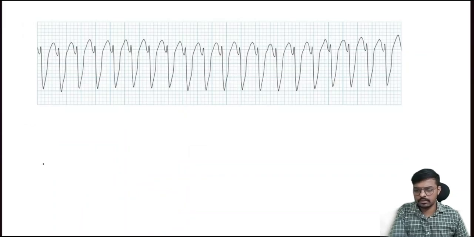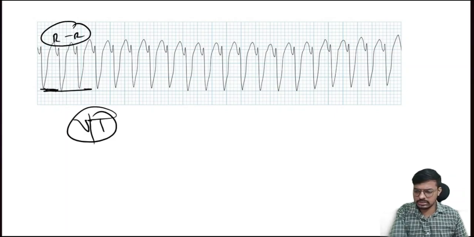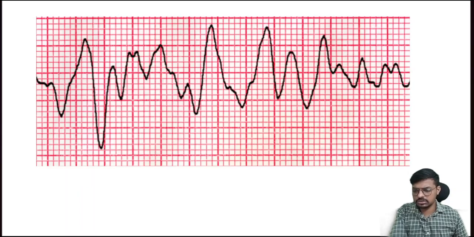Sir, what is this, sir? Same again. Okay, count the QRS complex. Yes, it's a wide QRS complex. Then again the R interval is regular. The QRS complex is wide and the R interval is regular. Again, it's ventricular tachycardia. Same images, first, second.